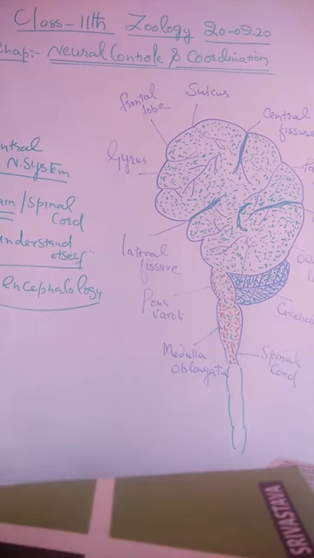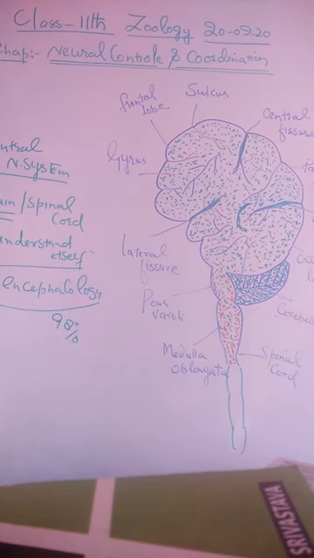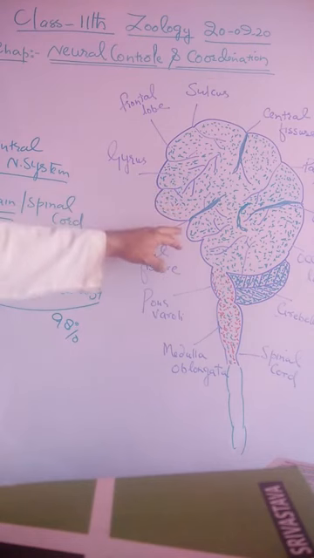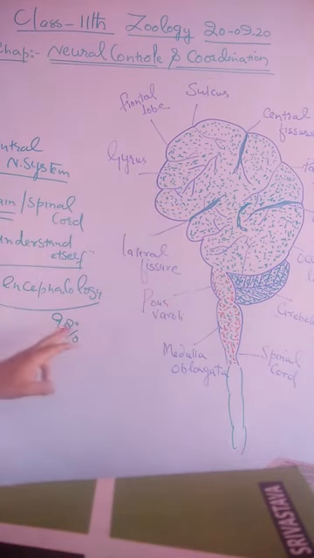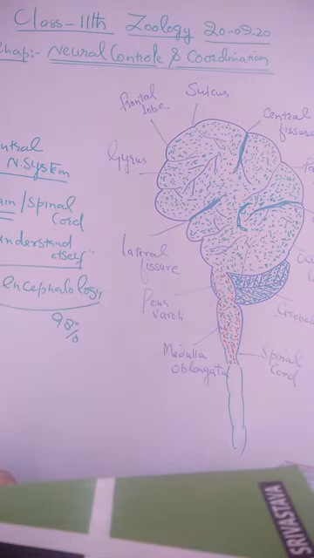So far as the size of the human brain is concerned, the brain forms about 98% of the weight of the whole central nervous system. The whole central nervous system contains brain and spinal cord. By weight, the brain is 98%. This means the spinal cord is only 2% in weight.